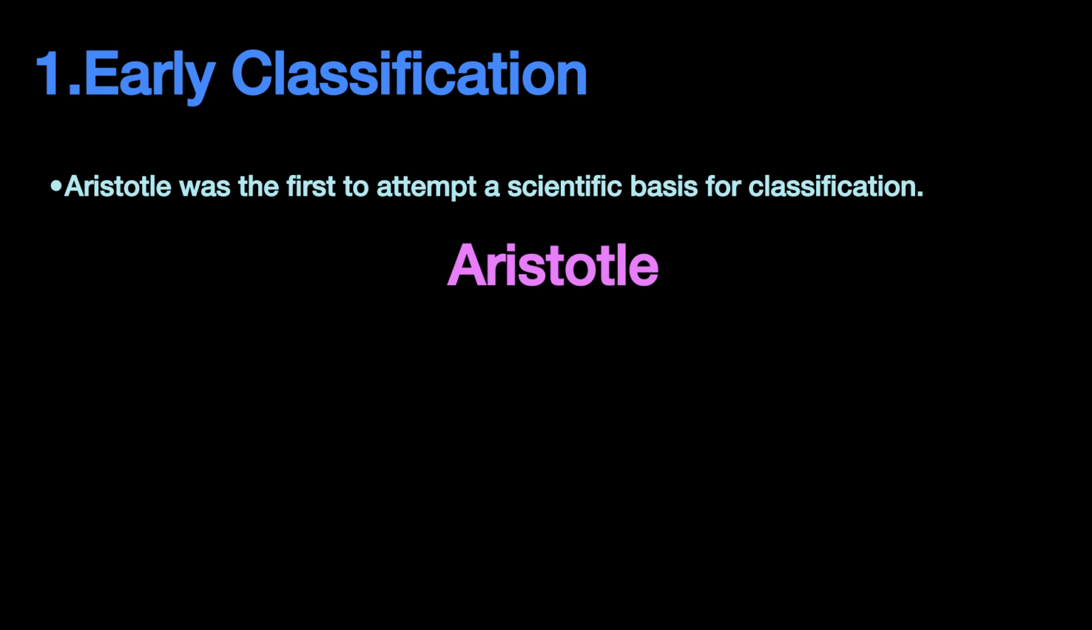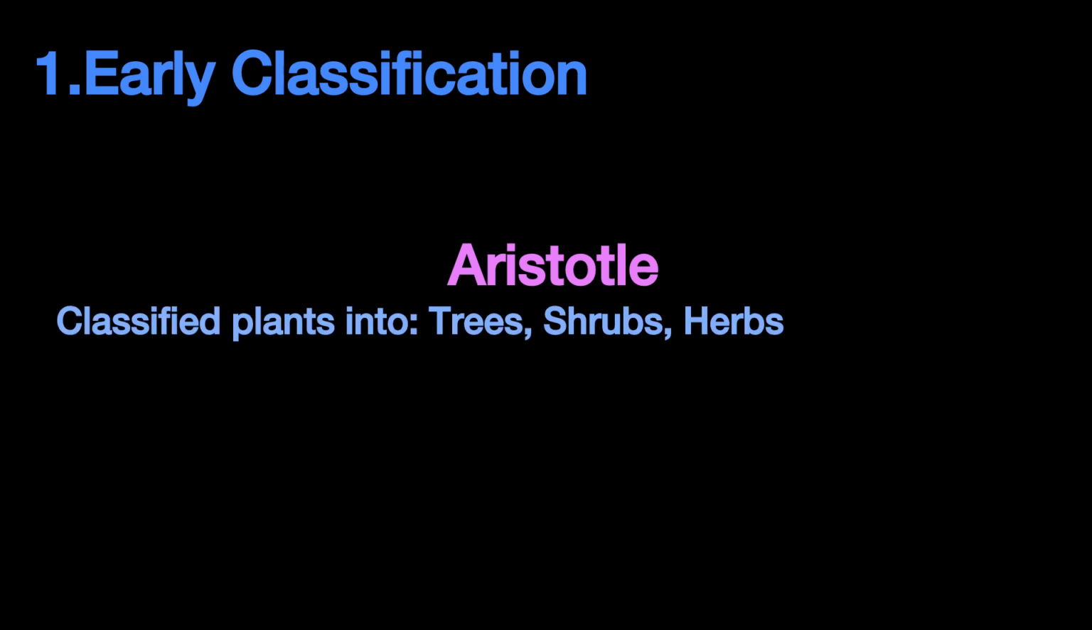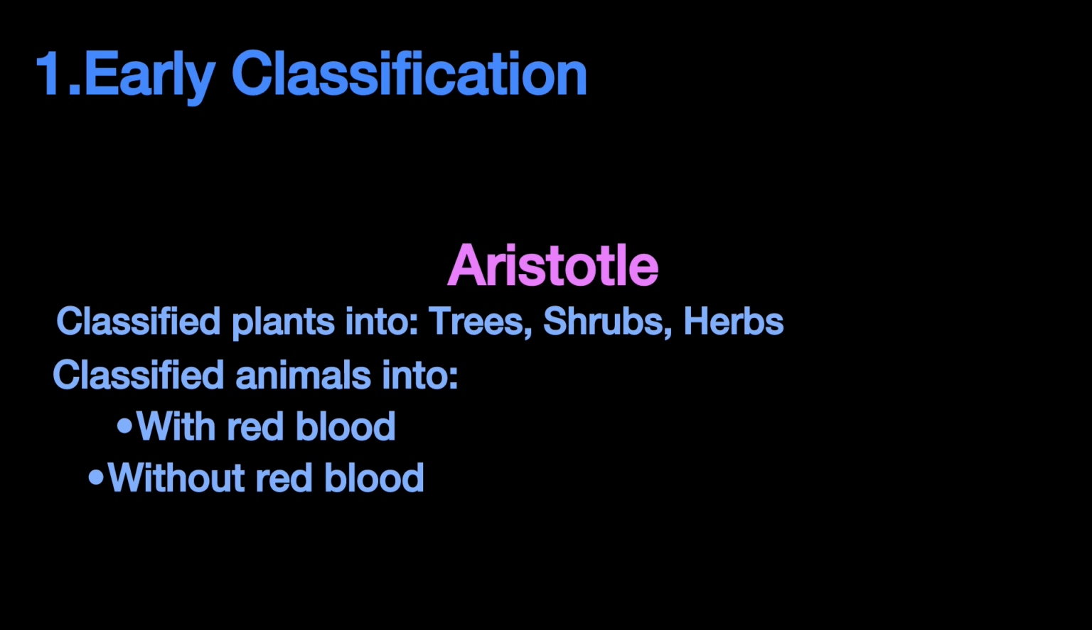Second point, Aristotle, who was the first to attempt a scientific basis for classification. I request you remember Aristotle. I'm highlighting it, and let's see what he did. First, he classified plants into tree, shrub, and herbs. Remember tree, shrubs, and herbs. Second, animals were classified into those with red blood cells and without red blood cells. Remember this. These points are very important.